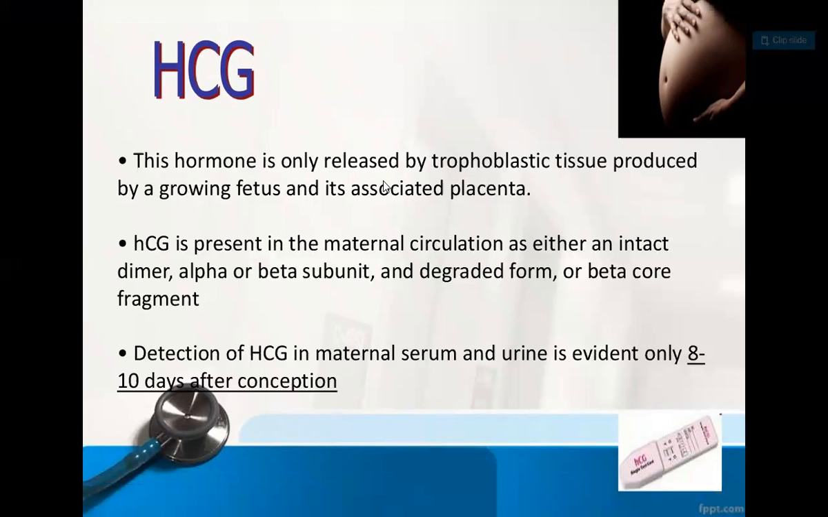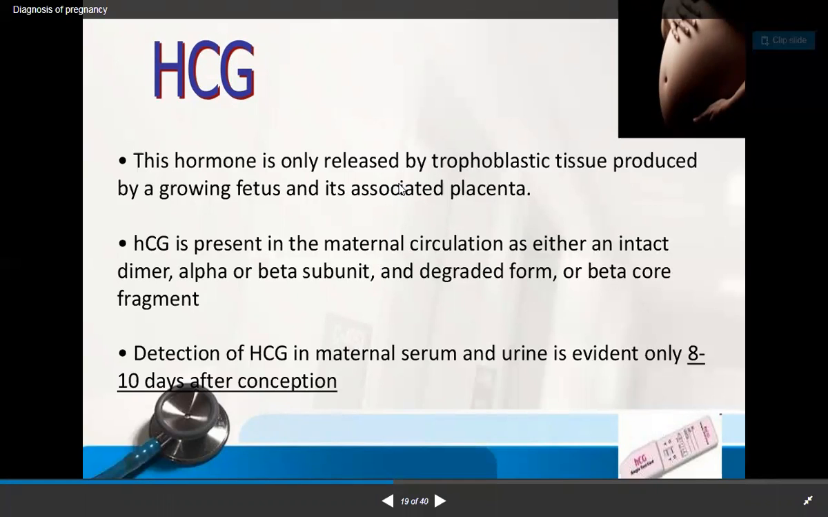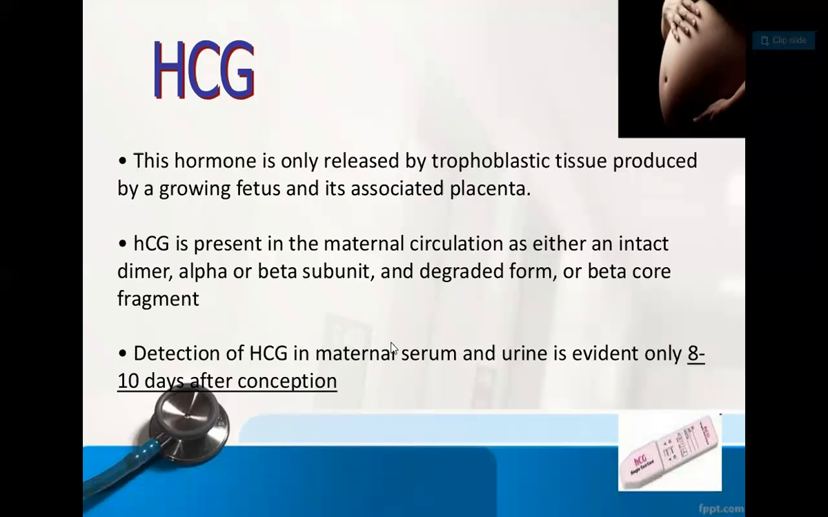If implantation is not there, how can you say that there is a pregnancy? So it is released by the chorion, the trophoblastic tissue produced by a growing fetus and its associated placenta. HCG is present in the maternal circulation as either an intact dimer, alpha or beta subunit, or in degraded form, the beta core fragment. Detection of HCG in the maternal serum and urine is evident only 8 to 10 days after conception. So after conception, you have to wait 8 to 10 days before doing the UPT test.